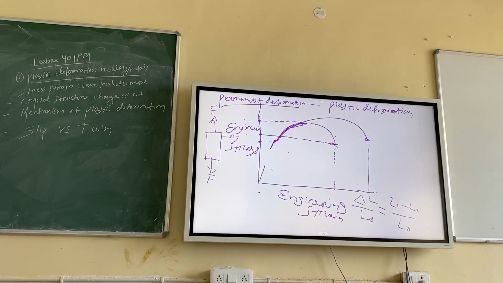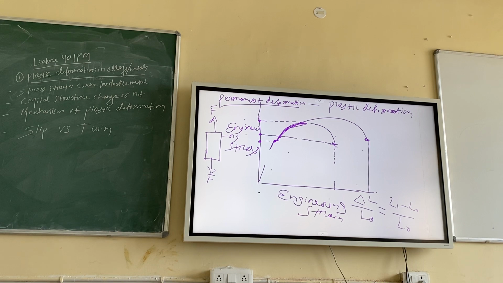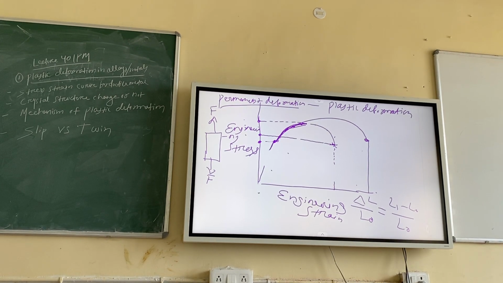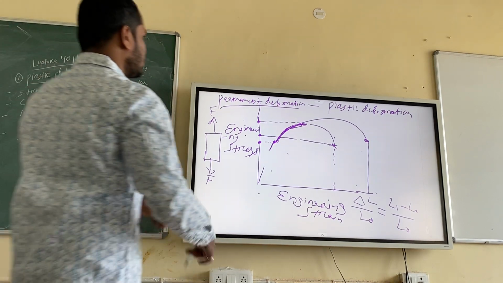Something went wrong during melting and casting. That is different. That is called defects during casting. So defects during casting are different from crystalline defects. Anyway, those are very big defects. Did you understand that point?